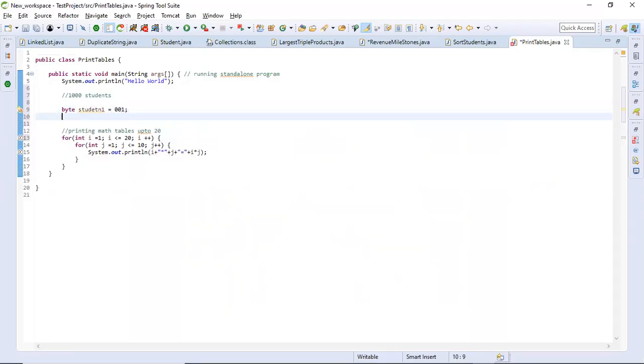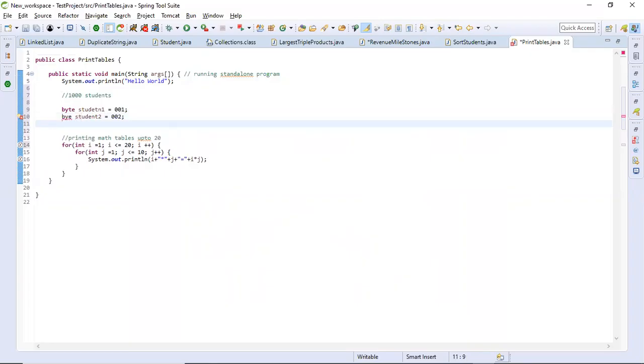And byte student2 equals 002. These IDs I am allocating now. Like this, it will allow only up to 1,000. If you know the student IDs range is very small, that means the school can have only 1,000 students, then you can use the byte variable for allocating the IDs.